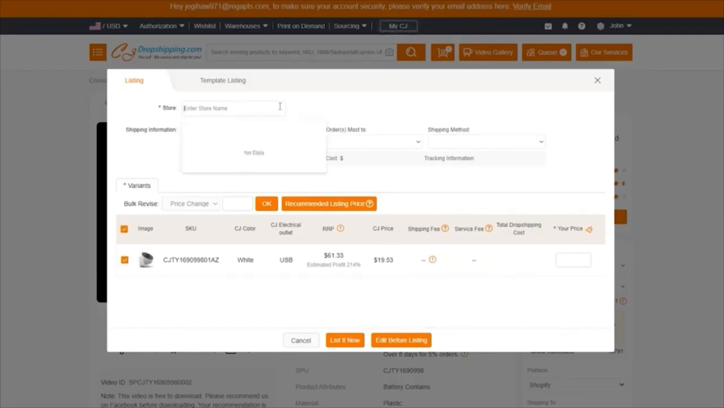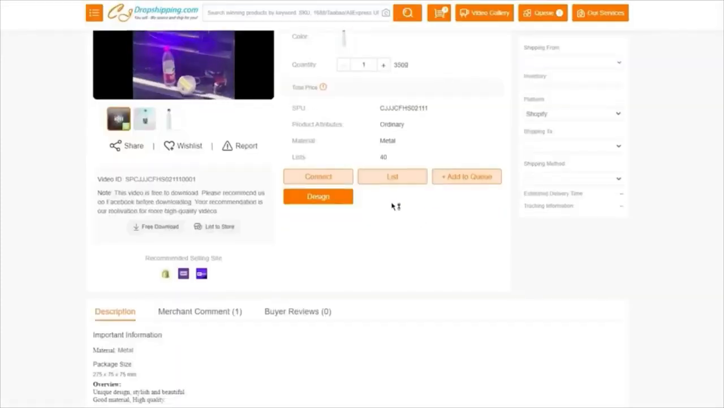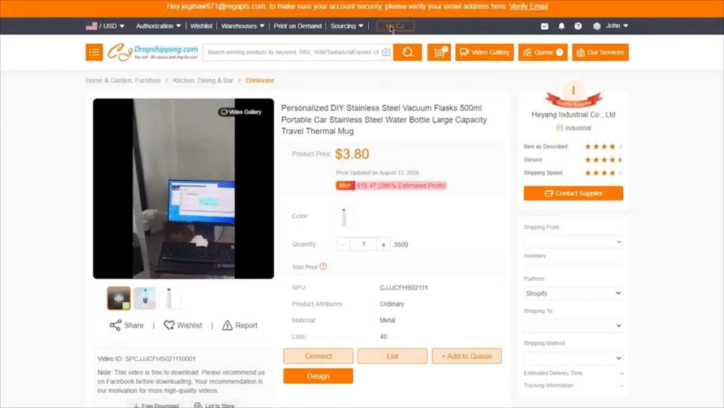So first of all, you're going to go ahead and enter your store name. You're going to tell them where it's shipped from, where it's shipped to. And once all of that is done, you're pretty much good to go. So you're just going to wait for it to process your authorization. And that's pretty much about it. So once your authorization is processed, as I stated, you're simply going to click on list. And once you click on list, it's going to ask you to enter your store name. Now, in the case that it says that no data is entered on your store,